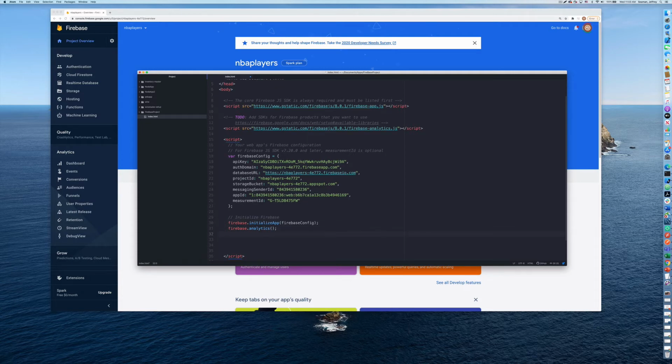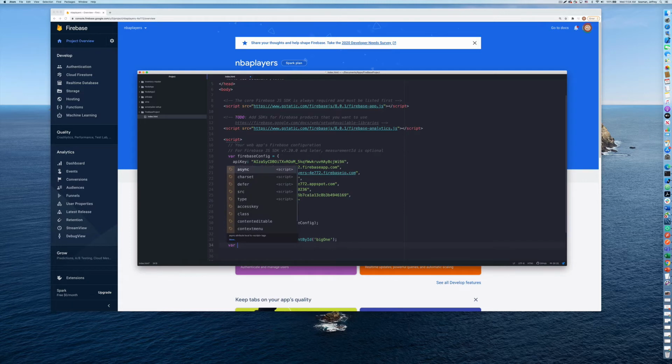So we need to add some code here. The first thing I'm going to do is set up a variable. What can I call it? Just call it bigOne for now, equals document.getElementById, and then we provide the element. We'll just say bigOne for now. We can call it anything. All right, and then we'll end that off.